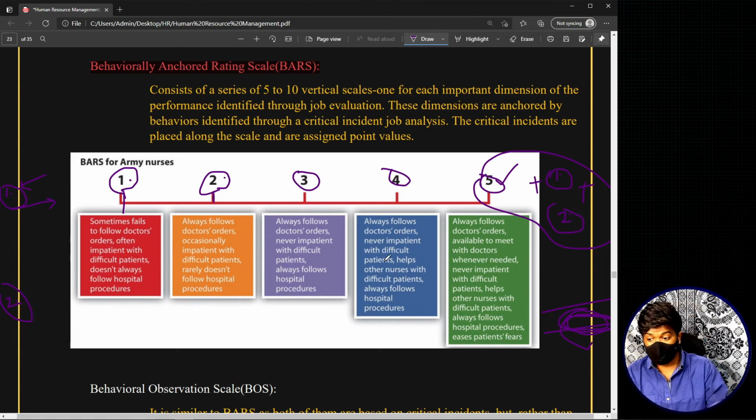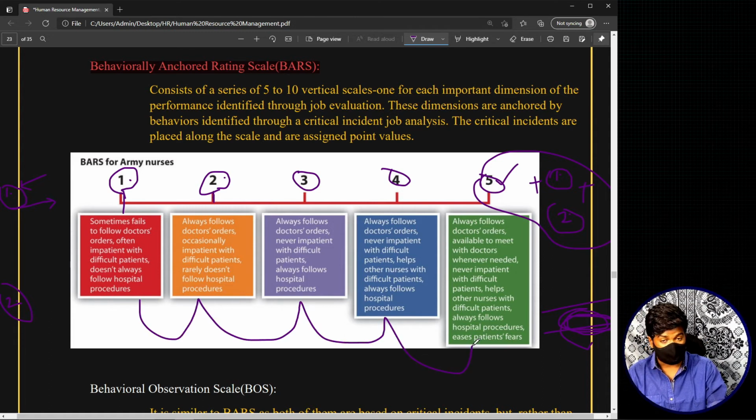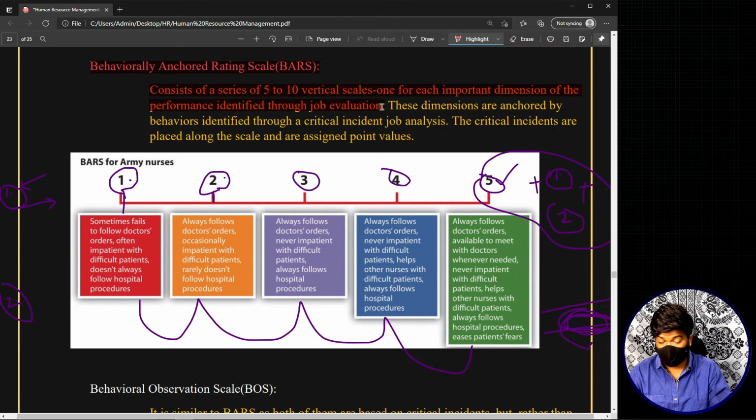Now see, all these things are basically obtained from job analysis. Okay, so let's look at the theory of this. A behaviorally anchored rating scale consists of a series of 5 to 10 vertical scales, one for each important dimension of the performance identified through job evaluation. This entire image is for one scale. Similarly, you'll have 5 to 10 vertical scales, one for each performance dimension identified from job analysis.